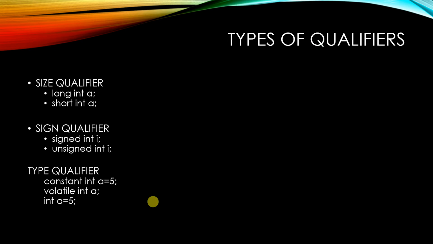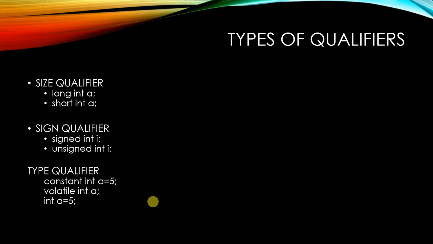Size qualifier means normally an integer will be 4 bytes. If you qualify it to be a long integer, then it is going to be increased by 2 bytes, so in total it will have 6 bytes. A long integer will have a storage space of 6 bytes, and a short integer will have 4 minus 2, that is 2 bytes. That is a size qualifier. In order to save space, or to increase the space, you can use a size qualifier.